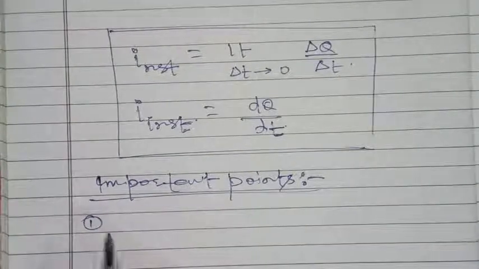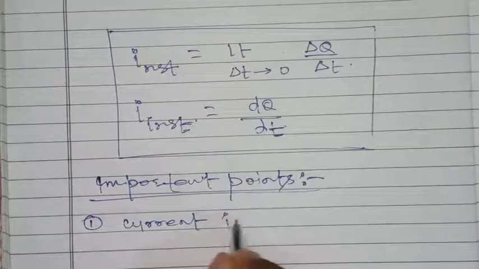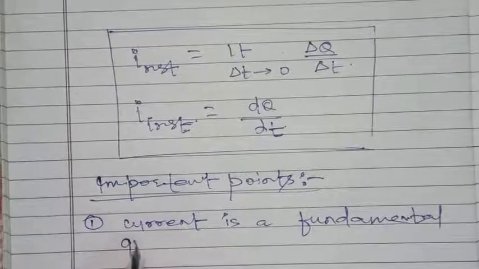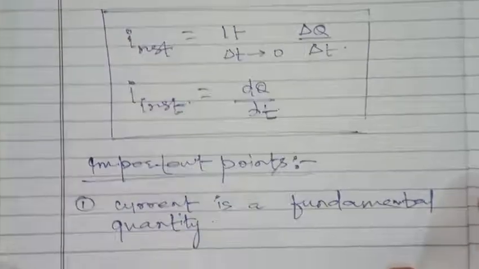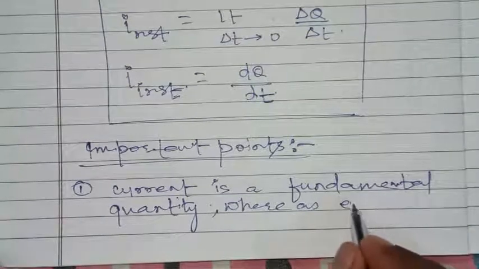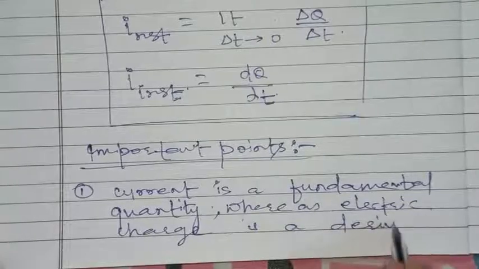First, current is a fundamental quantity, whereas electric charge is a derived quantity.